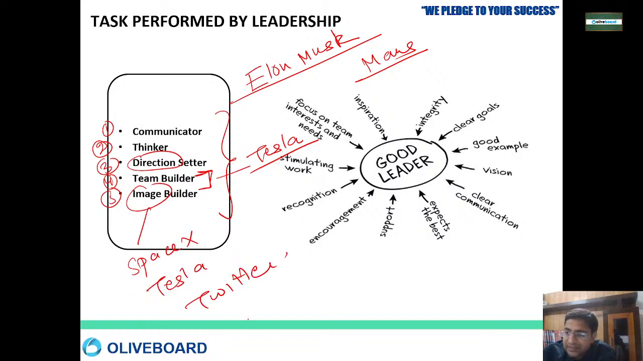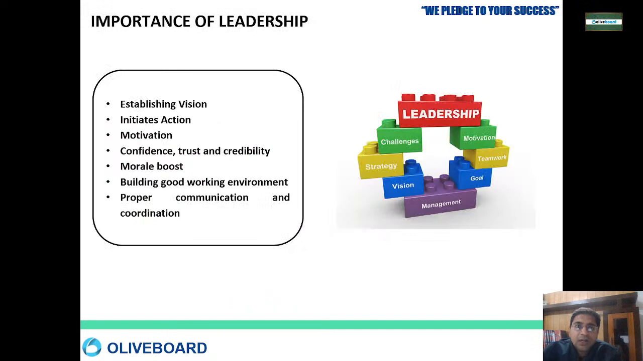Okay, all these things are there that are working, and this is the image building that is happening. So he is a leader. He is not a manager. He is a leader in this. Okay, now what is the importance of leadership? Whenever we talk about leadership, what is the importance? Why exactly do we want some kind of leadership at all?